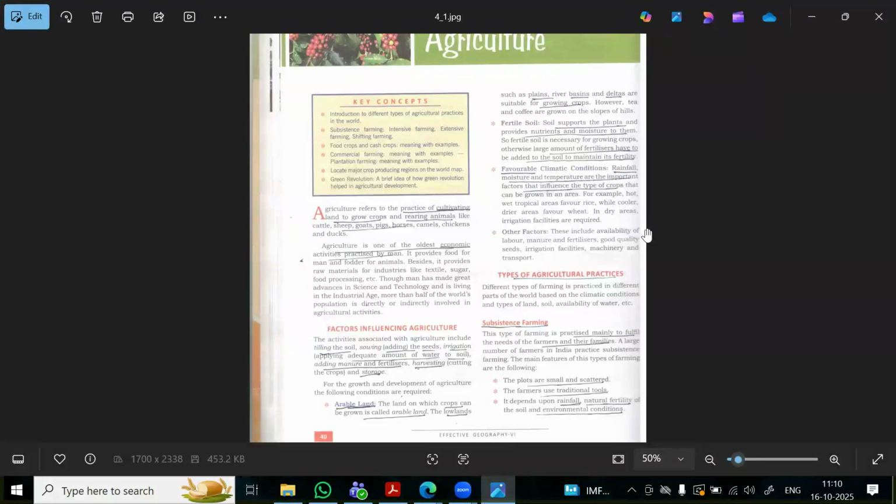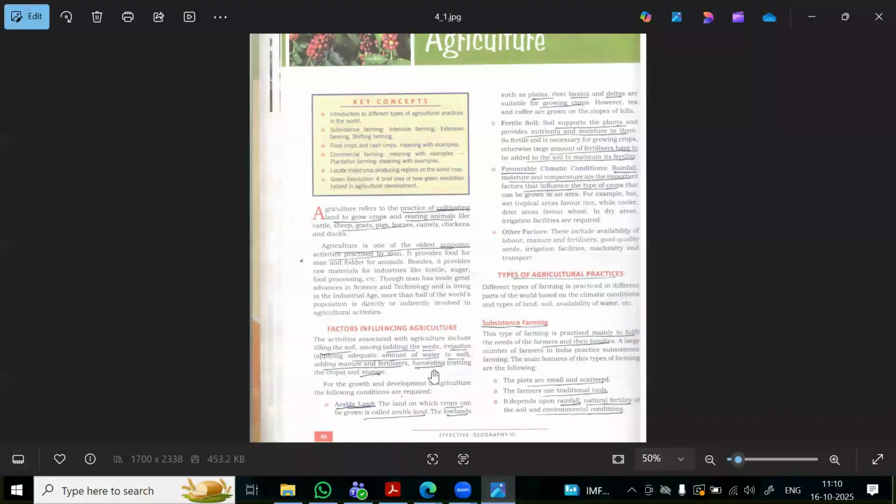So basically, agriculture. So what is agriculture? Agriculture refers to the practice of cultivating the land to grow crops. Means you are growing the crops by cultivating, and it also refers to rearing of animals like cattle, sheep, goats, pigs, horses, camels, chickens, ducks. This all comes under rearing of the cattle. So this is called agriculture, which is the practice of cultivating the land and the rearing of animals. Okay, it is one of the oldest activities that has been practiced by man. This is happening from centuries, some hundreds of years.